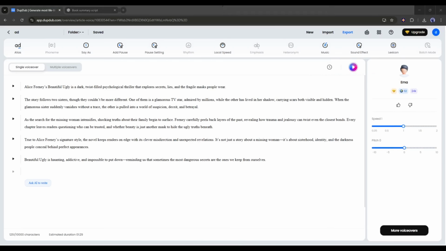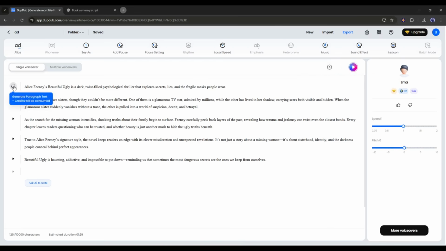Now, if we generate a voiceover with this voice actor, there is no option for repetitive or reuse. Okay, once the voiceover is set, you can listen to the preview. Alice Feeney's Beautiful Ugly is a dark, twist-filled psychological thriller that explores secrets. AI voiceover often causes problems with pronunciation and some other issues. Don't worry, DupDub offers us the best tools for modification.